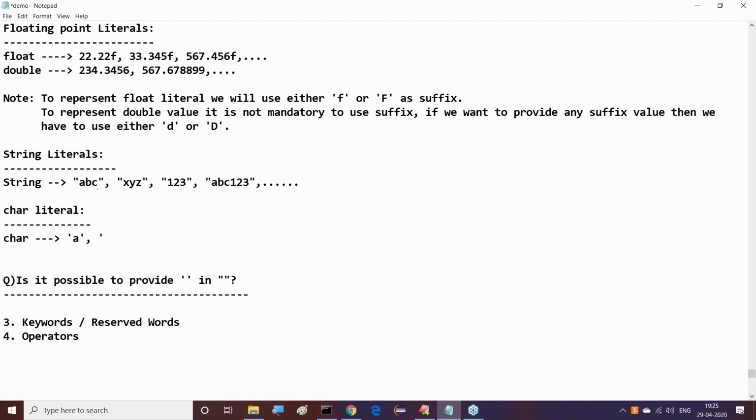We can specify, for example, a comma and capital B comma. Some special characters are also available, like slash n. Guys, what is the meaning of this slash n? Do you have any awareness of this slash n?